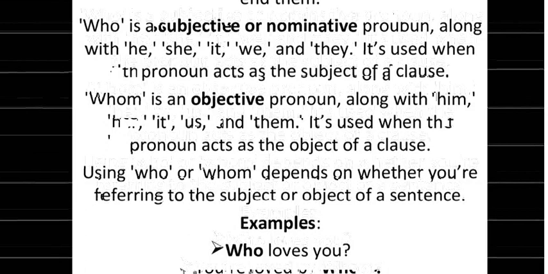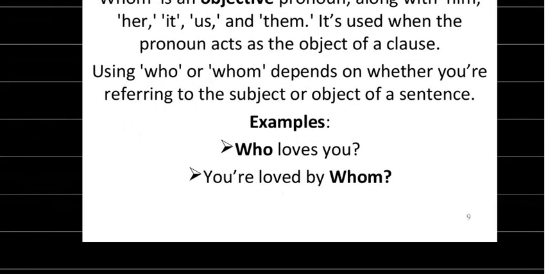So over here you'll see, who loves you. Why have we utilized who? Because it is in the position of subject. Then, you are loved by whom. Why do we utilize whom? Because whom is in the position of object. So that's the basic difference between who and whom.